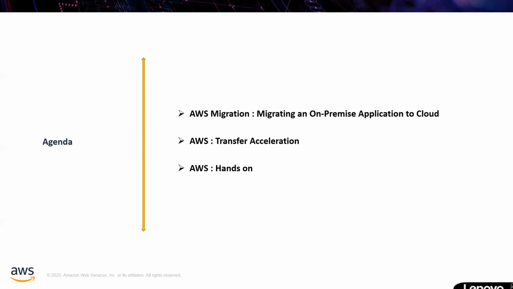And CloudTrail, you already know that CloudTrail is a logging mechanism. Whenever you are logging into your account, it keeps tracking what is going on in your account. So we are going to see the hands-on on CloudTrail. And if time permits, we can request the Snowball which we discussed last week. So these are the plans for today.